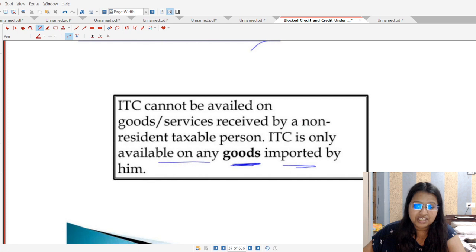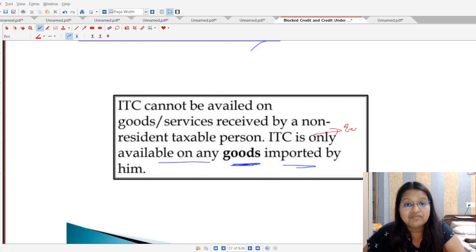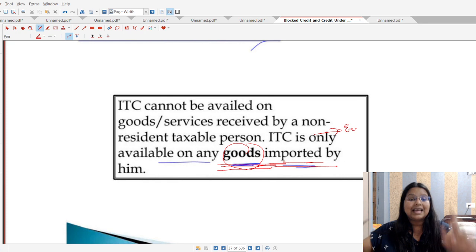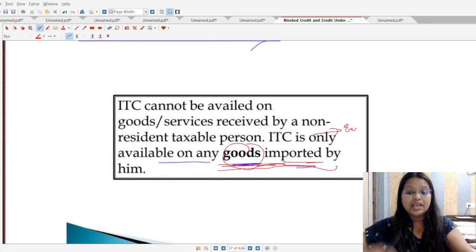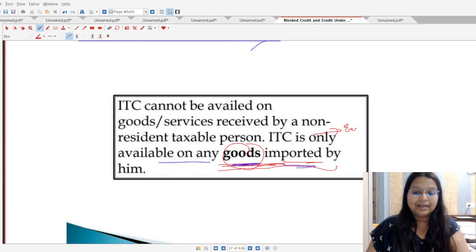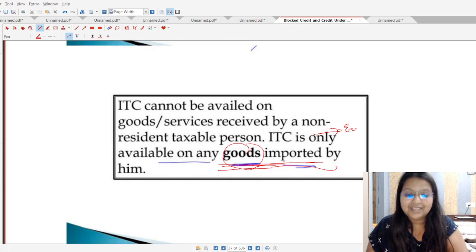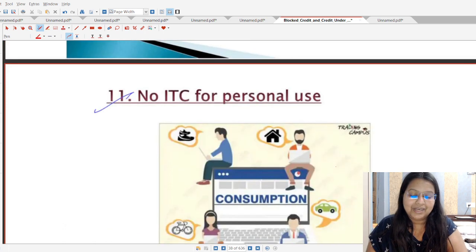Is there any kind of exception? So yes, one exception is there, but students, that exception will be available in the case of goods, not on the services. If the goods are received in the case of importation, it means ITC shall be available on any goods if those goods are imported by that person. This is not available in the case of services, so please keep it in your mind.